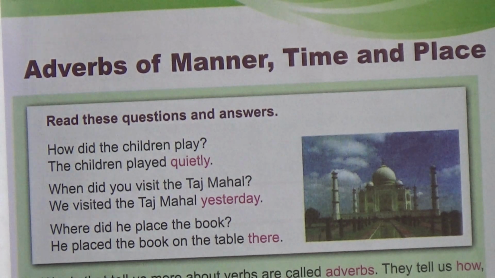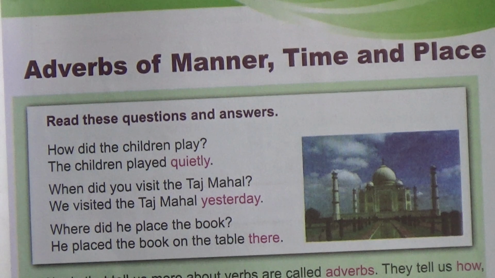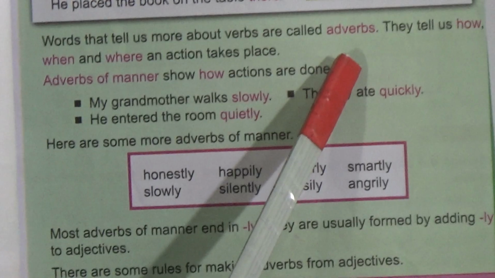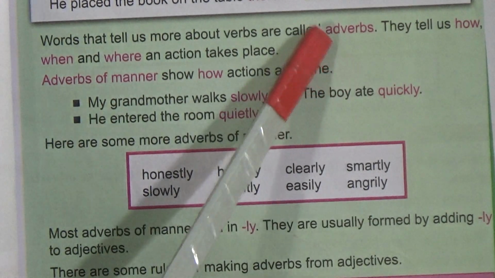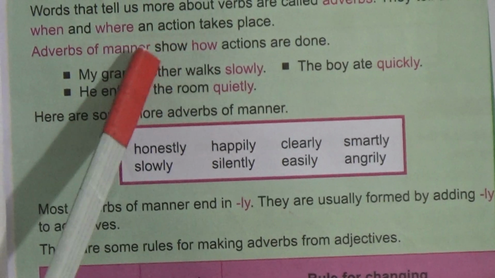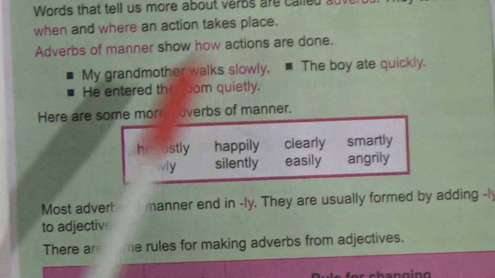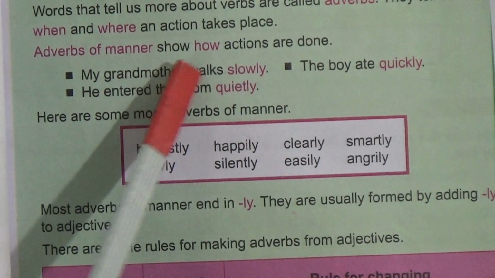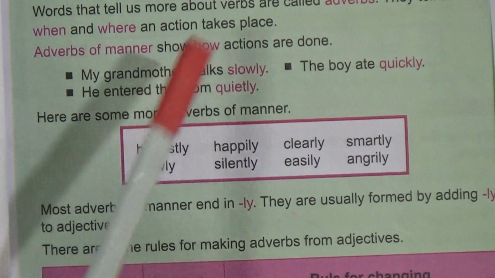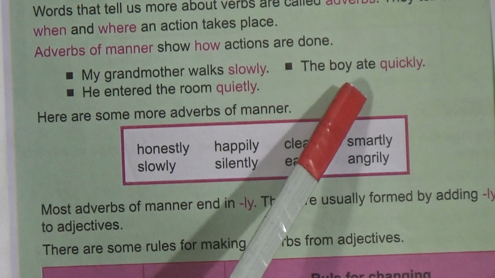Now dear students, we will learn what is adverb. Words that tell us more about verbs are called adverbs. They tell us how, when and where an action takes place. Adverbs of manner show how actions are done.